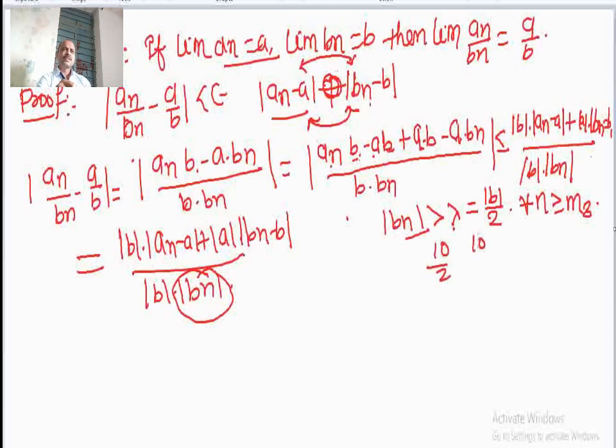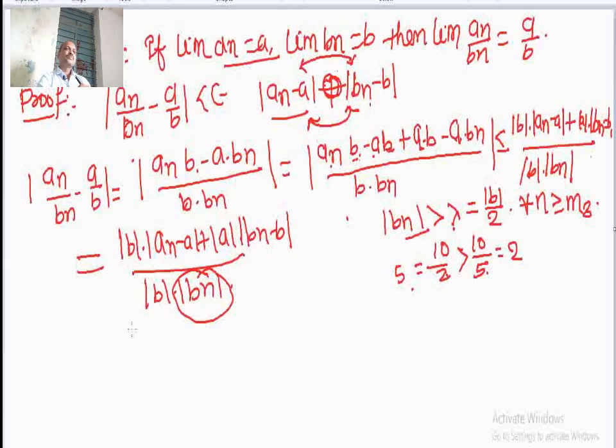This is like 10 divided by 5. So you can see that when we divide by a bigger term in the denominator, we get a smaller value, and when we divide by a smaller term in the denominator, we get this inequality. When the term is smaller, the quotient is greater.